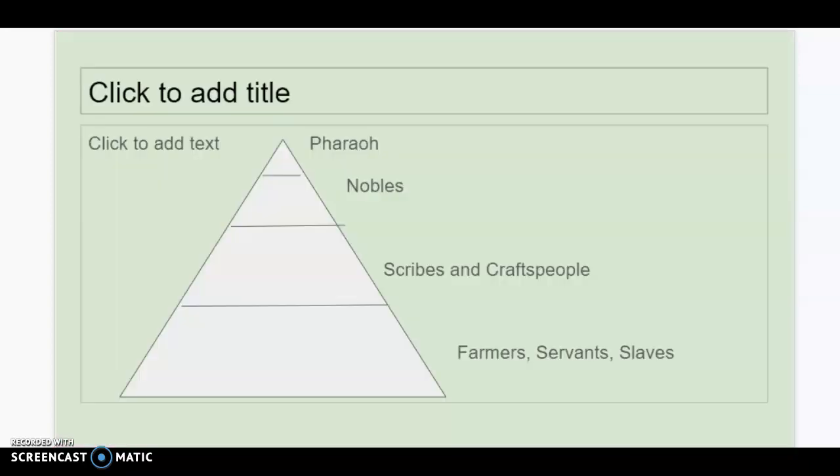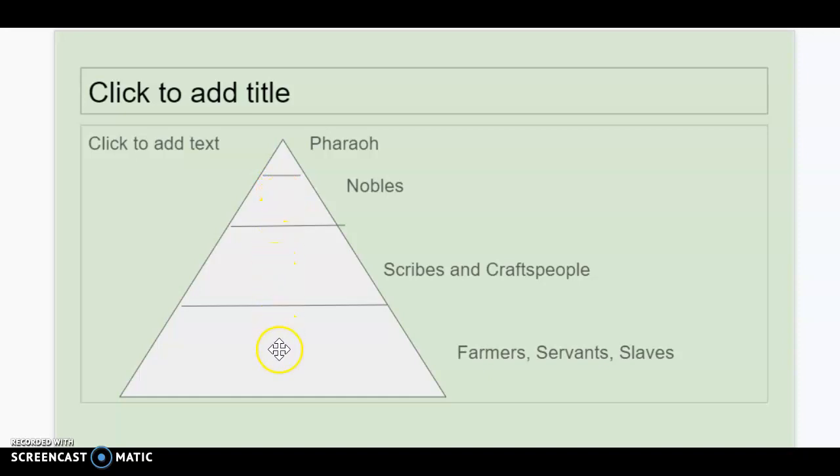The first here is just a reminder that the social hierarchy, the social pyramid, remember it's not a pyramid that they actually physically went into, it's just a graphic organizer as you see here. And the pharaoh rules as a god at the top. Below him are the nobles. Remember that there's one or very few people at the top, less people, more power,